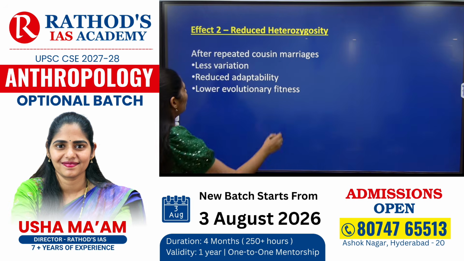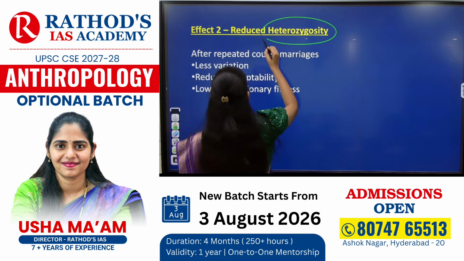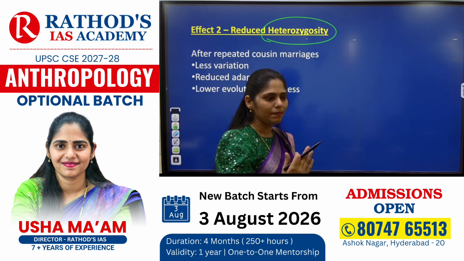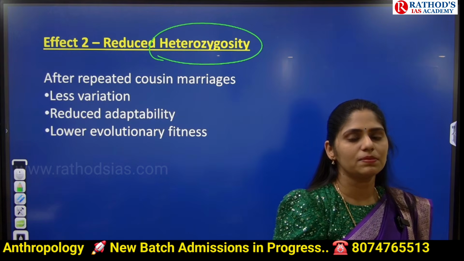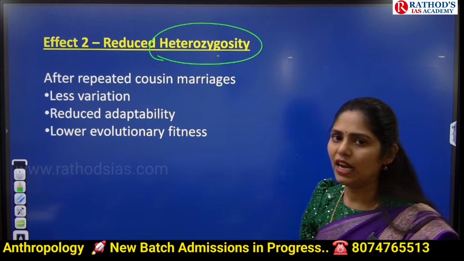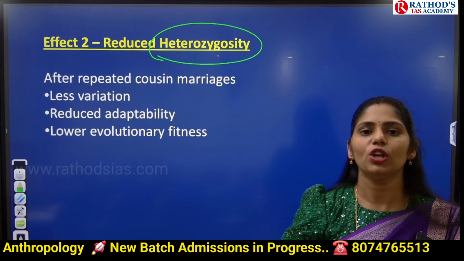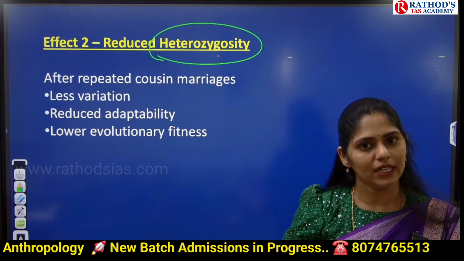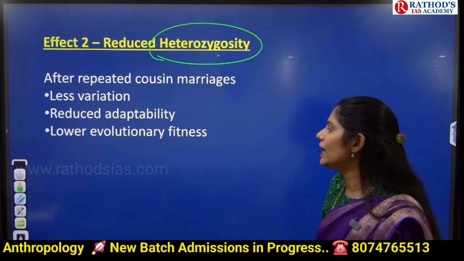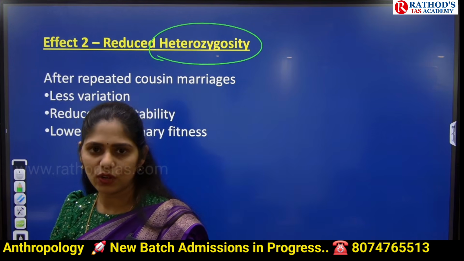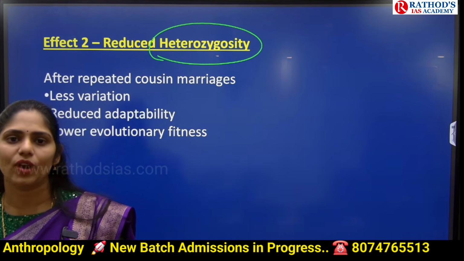And next one is, obviously there is reduced heterozygosity. Okay, after cross cousin or parallel cousin marriage or uncle-niece marriage for generations together, there is very little variation, and because of that little variation, they cannot adapt properly to the environment. That will lead to reduced adaptability. And next one is lower evolutionary fitness. So if they are not adapting to the situation or environment, then what happens? They will get wiped out.